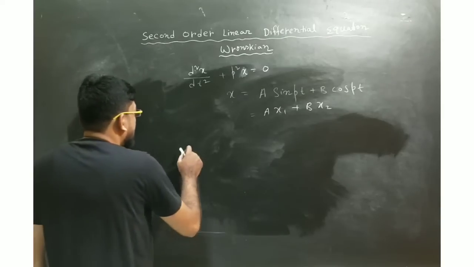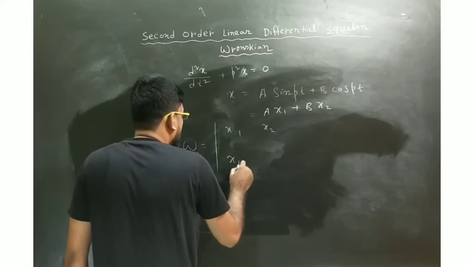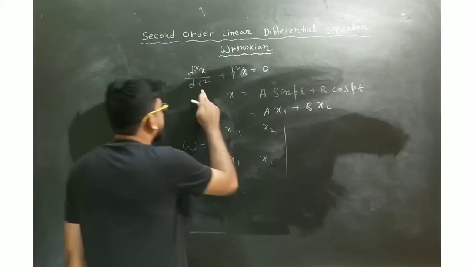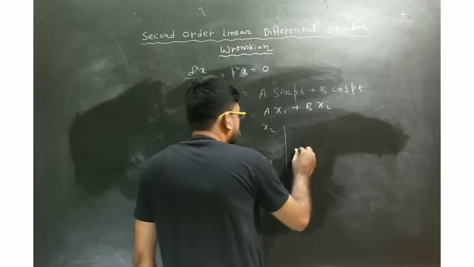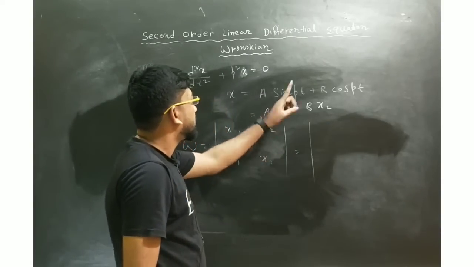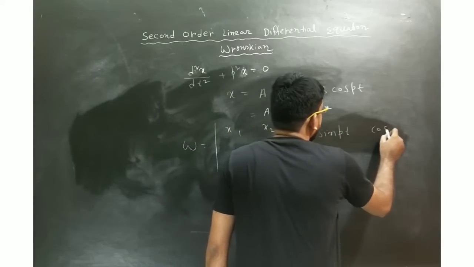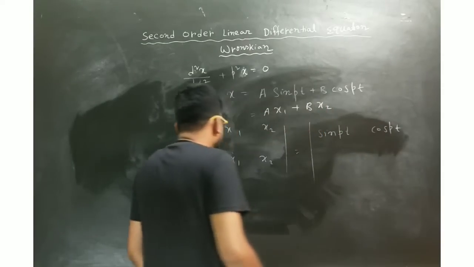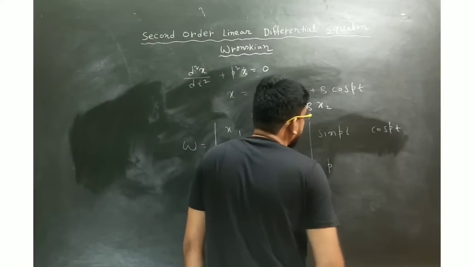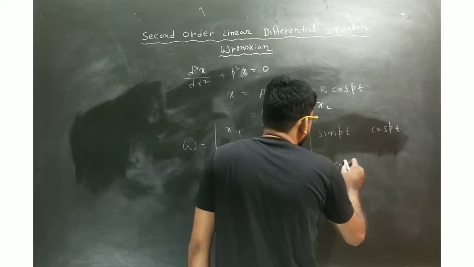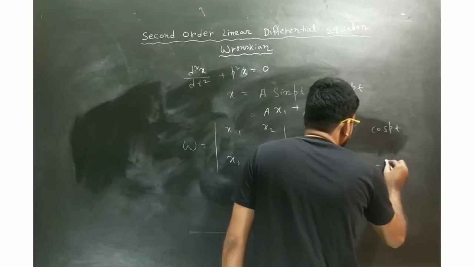Your Wronskian will be the determinant of x1, x2 and x1 dot, x2 dot, where differentiation is with respect to t, because the independent variable is t. Here x1 and x2 are sin pt and cos pt. The differentiation of sin is cos, so it will be p cos pt, and the differentiation of cos is minus sin, so minus p sin pt.